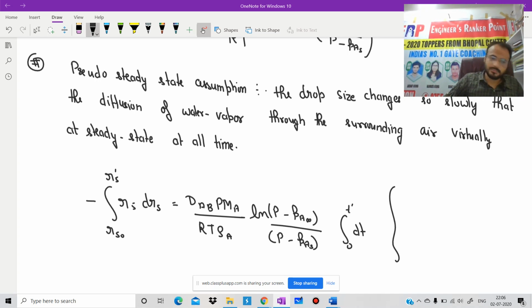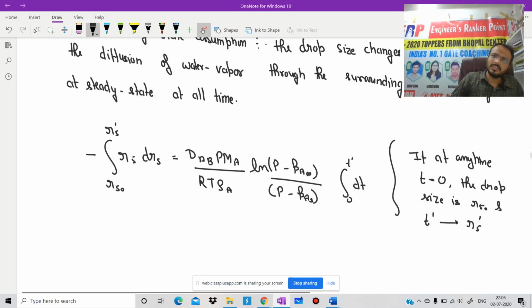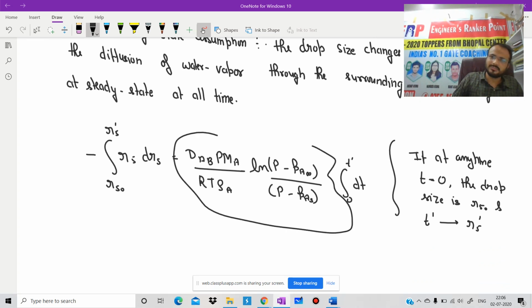We are going to assume that at time t equal to 0, the drop size is Rs0, and at any time t' the drop size is Rs'. Very simple mathematics because this complete term is like a constant.